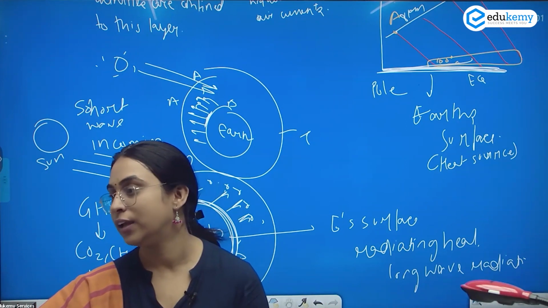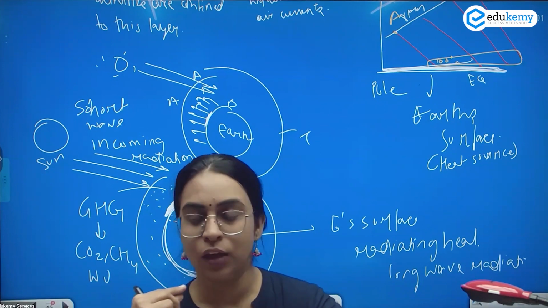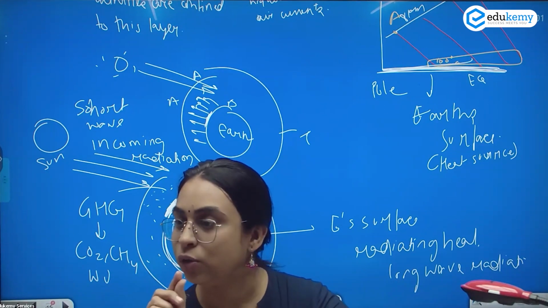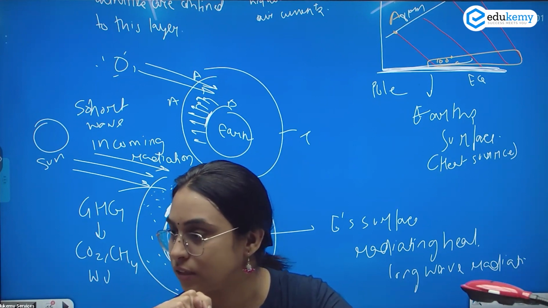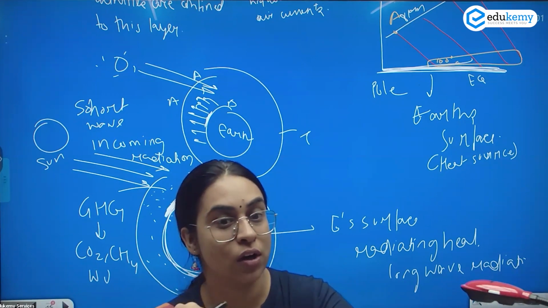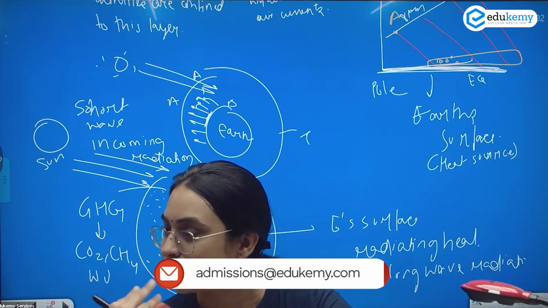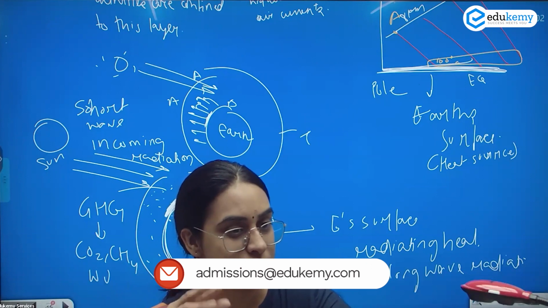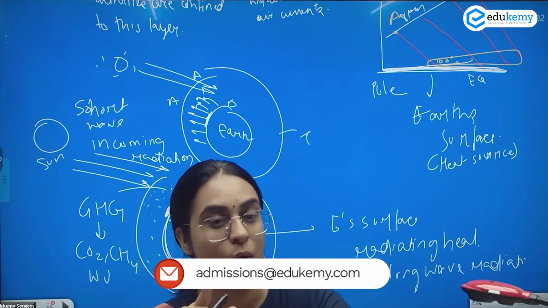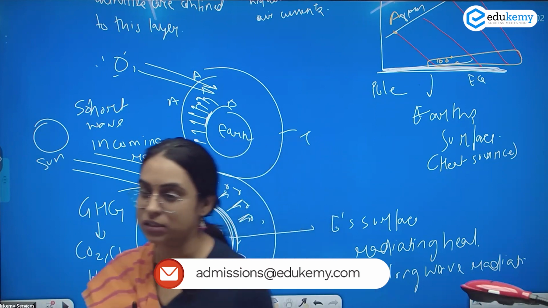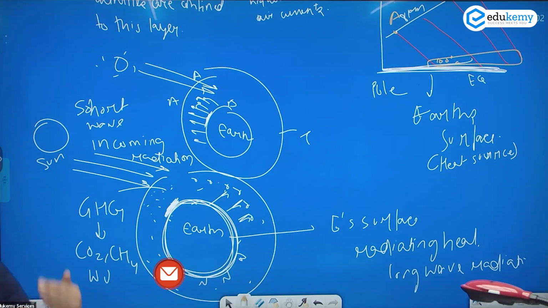heating of the atmosphere. If you understand this question, you will be able to relate to what has been asked in your GS mains examination. This year, they have asked a question on the troposphere, that troposphere is the most significant weather layer. Some kind of question has been asked, how or why, that has been asked. So this is just a basic idea about what is happening in your troposphere.